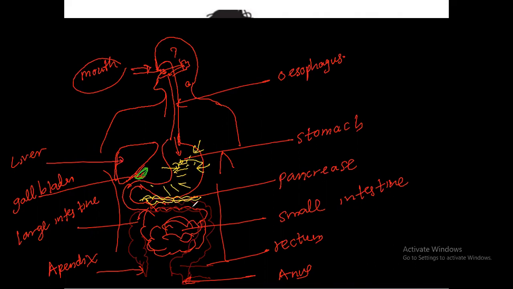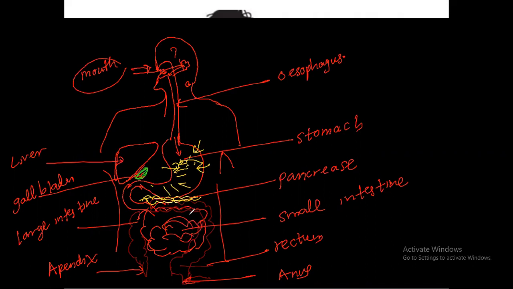This chyme goes to the small intestine. Then further digestion takes place in the small intestine. So what will happen? Our liver produces bile. The bile produced by the liver is stored in the gallbladder. Then in our foods, fats break down into fatty acids and glycerol. Carbohydrates break down into sugar, glucose. Then protein breaks down into amino acids. Right? These are absorbed in our small intestine.